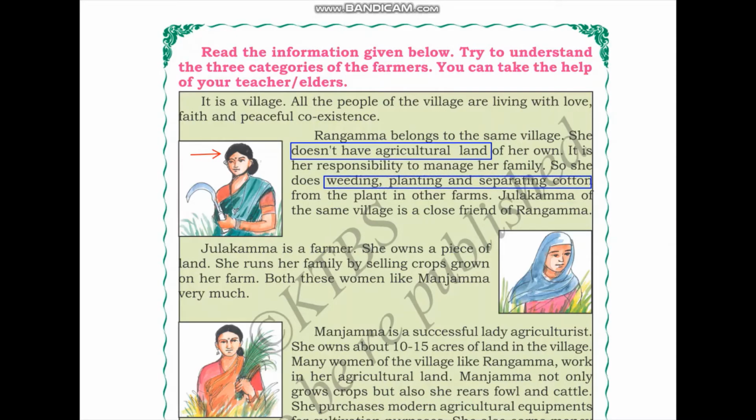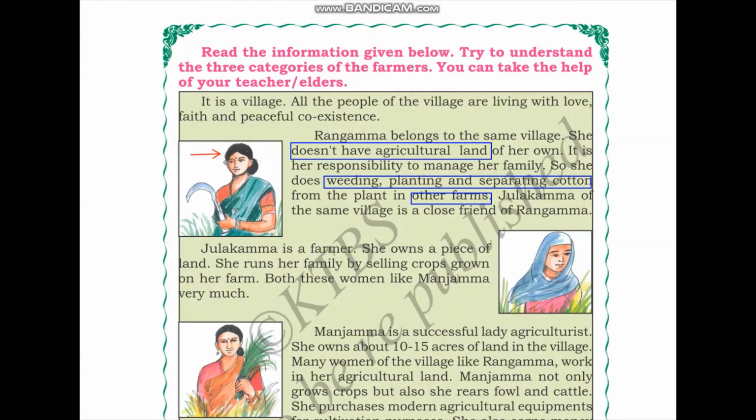So here we have Rangama and she does not have agricultural land of her own. So she is responsible for doing weeding, planting and separating cotton from the plants in other farms. So in other farms, she does this work. And now we talk about